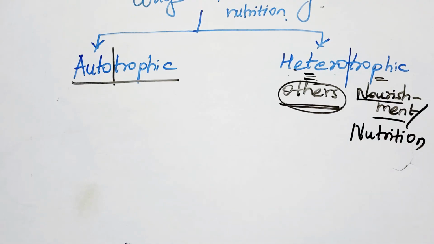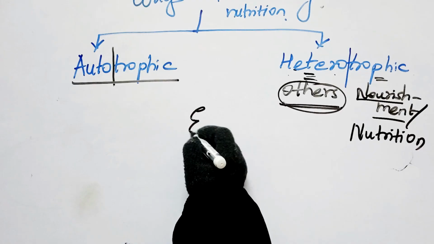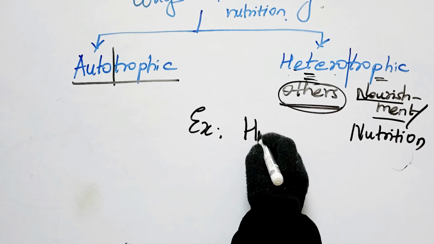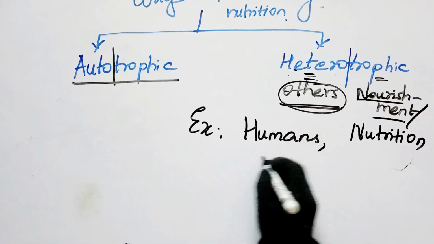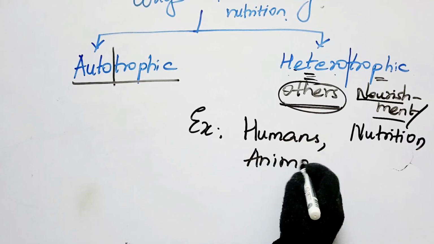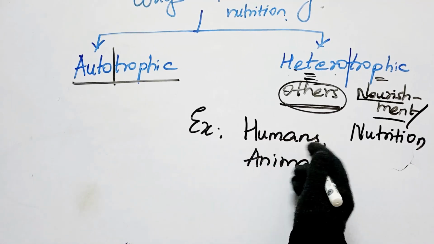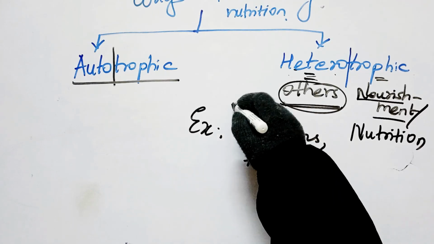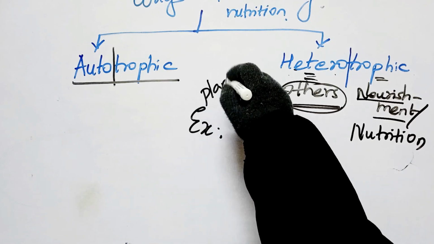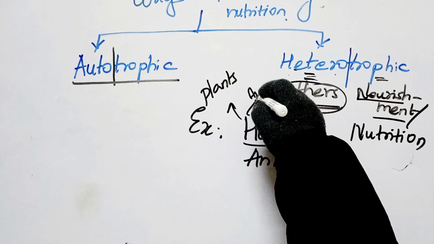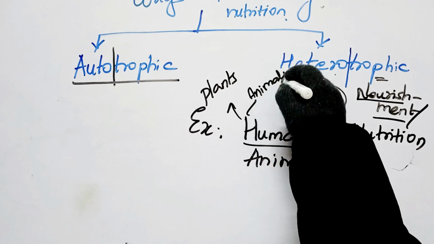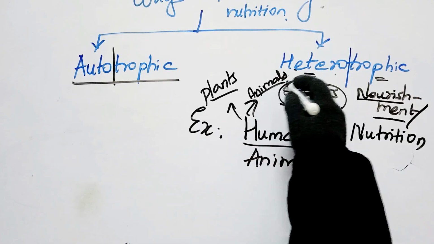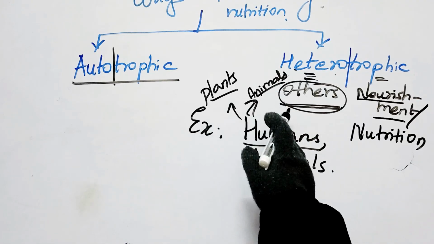The best examples, who are there? We are there, children, yes or no? So humans and animals. As humans we eat plants and we also eat animals, right? So ultimately for our food we are dependent upon plants or animals, or sometimes even on both.